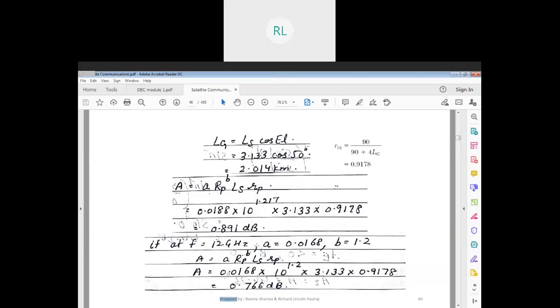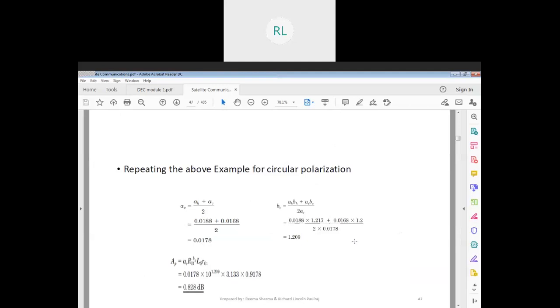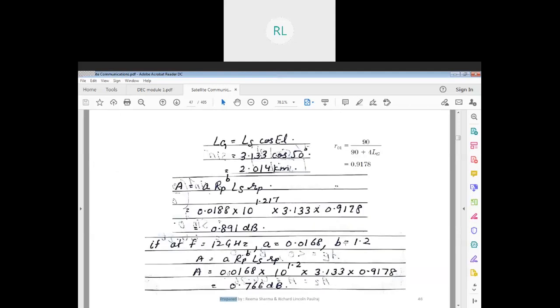Now, there is another question in the second half. Consider horizontal polarization at f equal to 12 gigahertz. So f is 12 gigahertz, the a value is there, the b value is there, and then we start calculating.